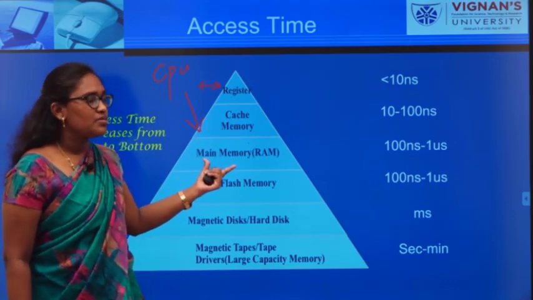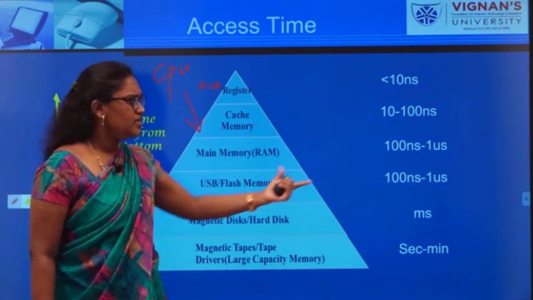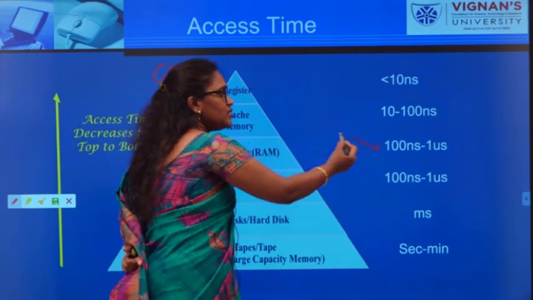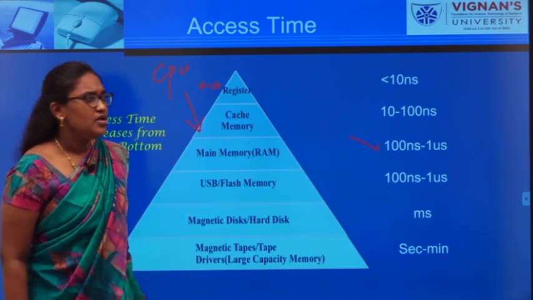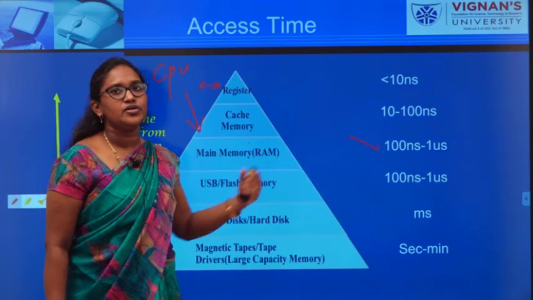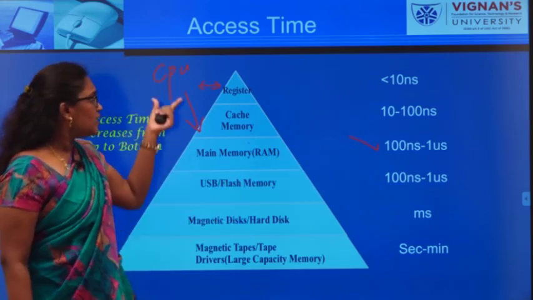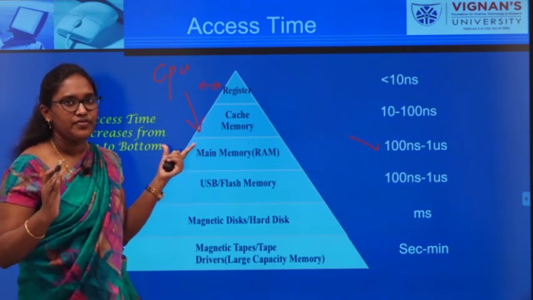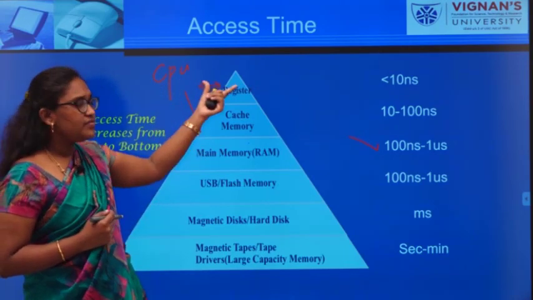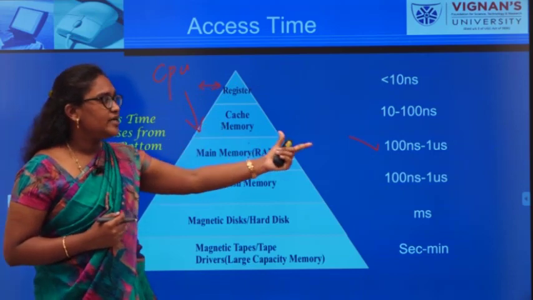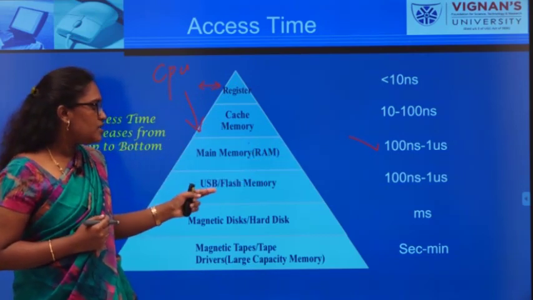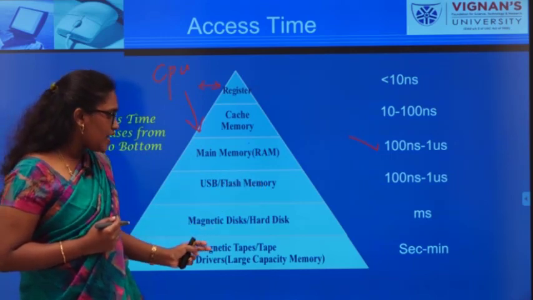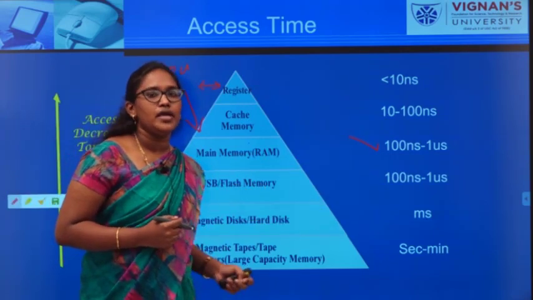Next one, main memory. In main memory, you are having an access time of 100 nanoseconds to 1 microsecond. So, what does this 100 nanoseconds to 1 microsecond mean? The distance between CPU and main memory is a little bit far when compared to the previous 2. That is the reason it is taking more time. Similarly for USB or flash memory we are seeing. Next one, for magnetic disk it is taking microseconds.